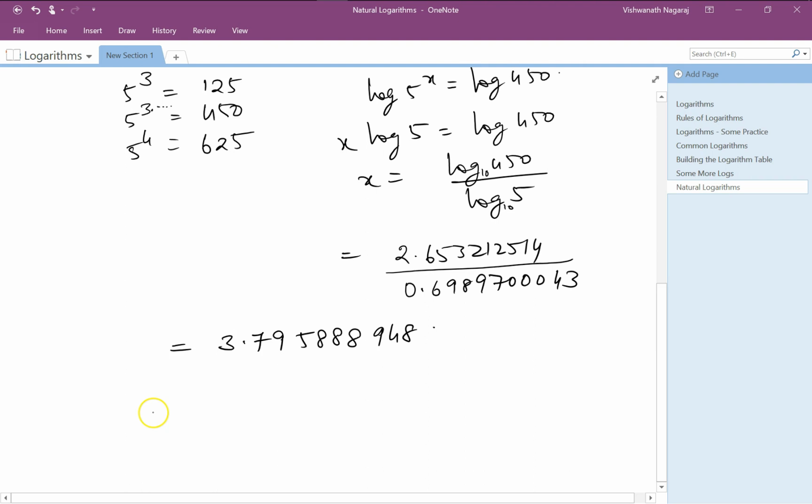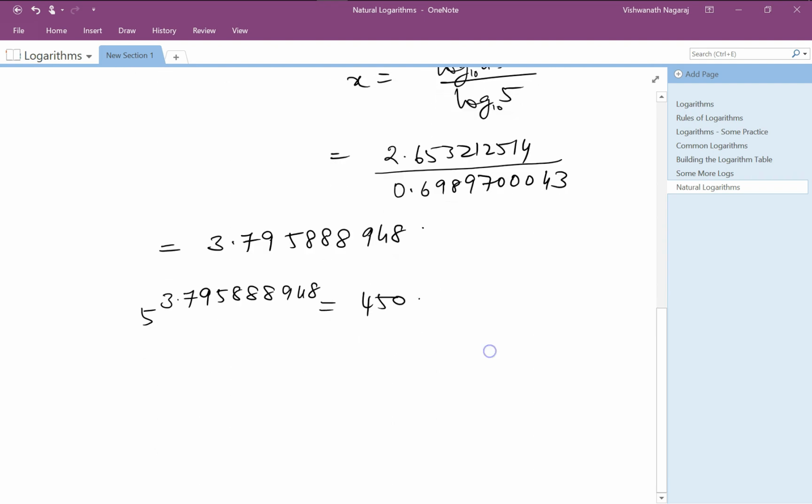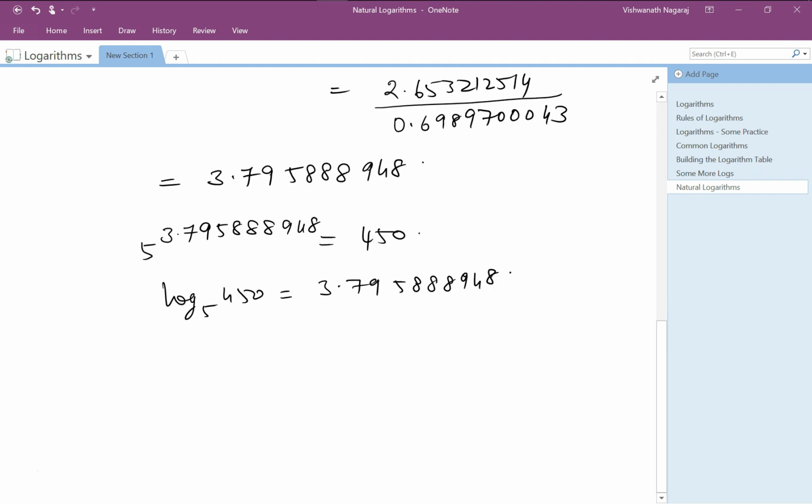So now we know 5 to the power of 3.795888948 is equal to 450. Or in other words, log to the base 5 of 450 is equal to 3.79588894. So converting from one base to another is not very difficult.